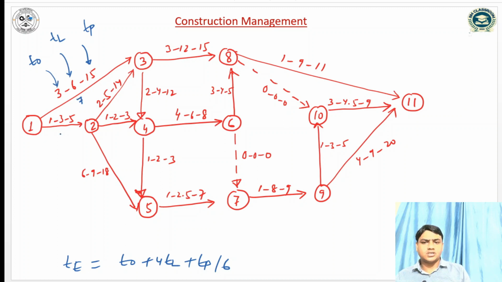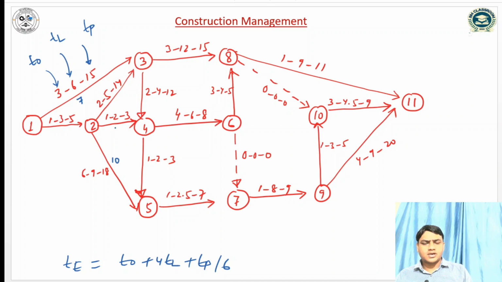Similarly for this activity, 1 plus 4 into 3 plus 5, so 18 by 6, so it is 3. For activity 2 5, 36 plus 6 is 42, plus 18 is 60, by 6 is 10.